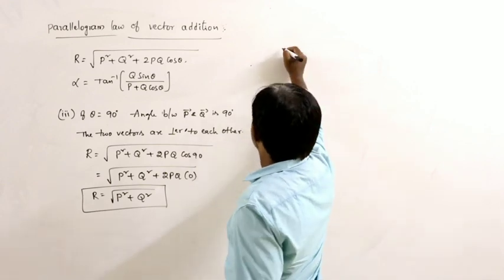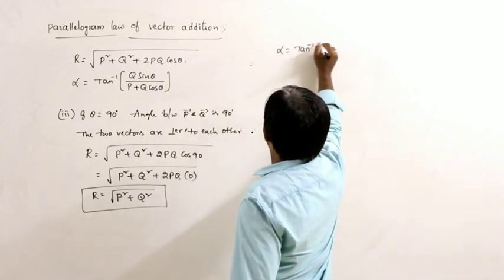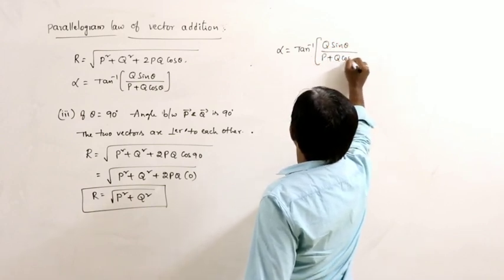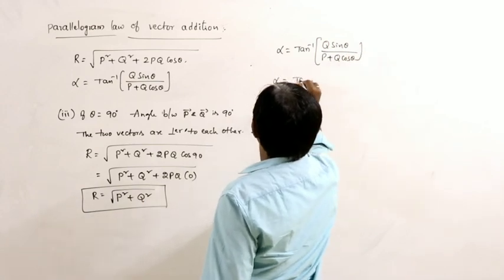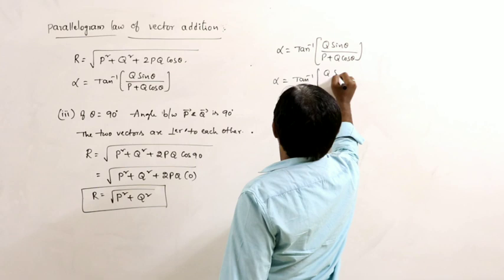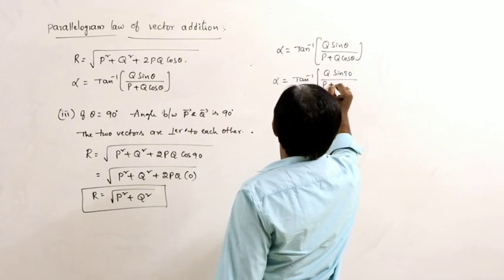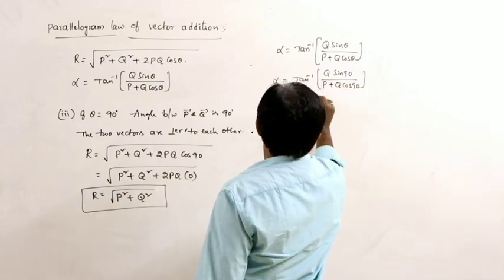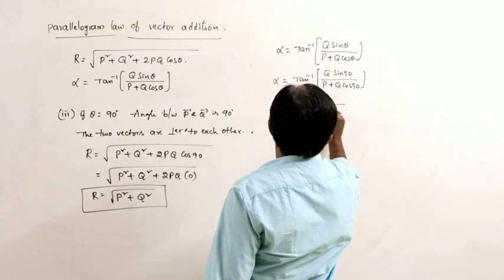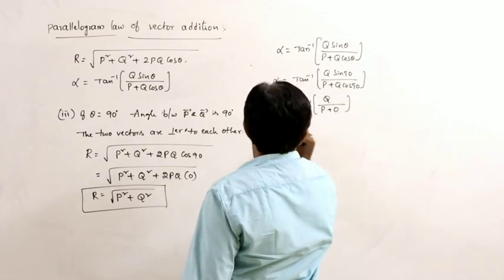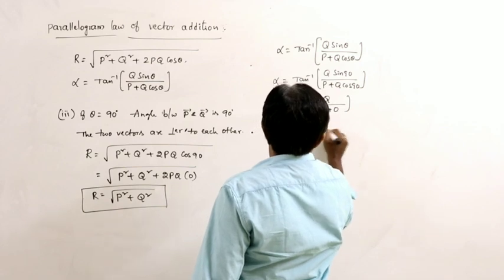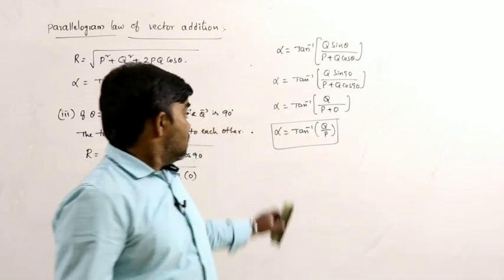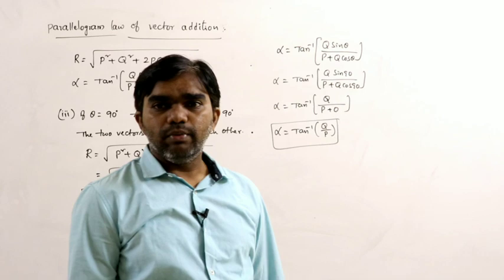Then what is the direction of the resultant? Alpha is equal to tan inverse of q sin theta divided by p plus q cos theta. So alpha is equal to tan inverse of q sin 90 divided by p plus q cos 90. Sin 90 is 1 and q cos 90 is 0, so alpha is equal to tan inverse of q by p. That is the direction of the resultant.